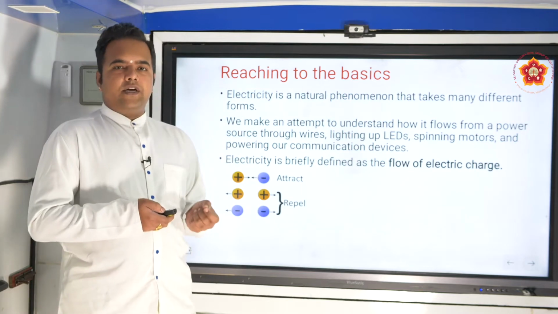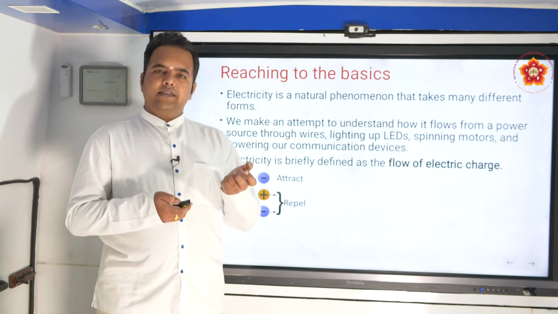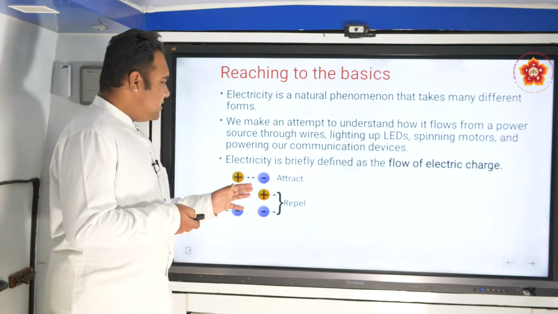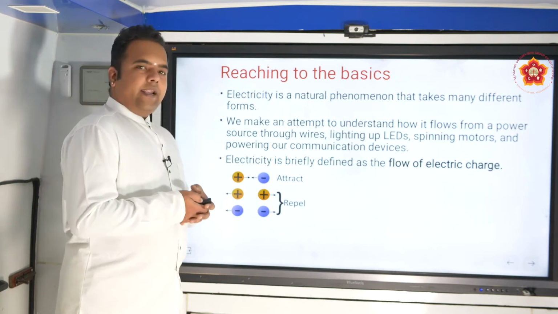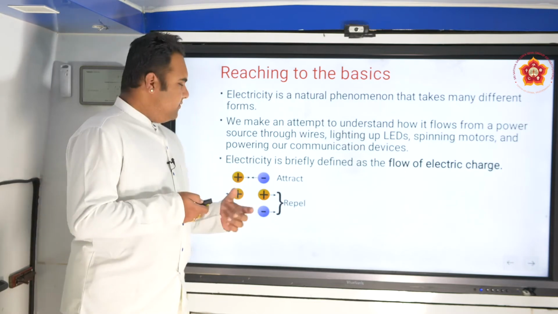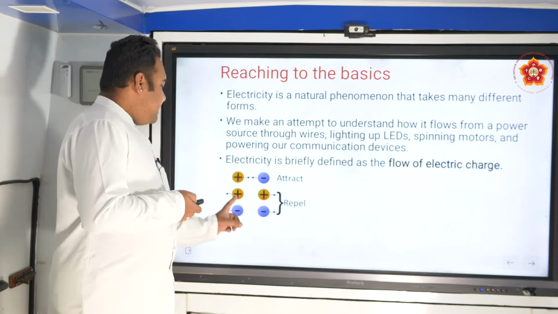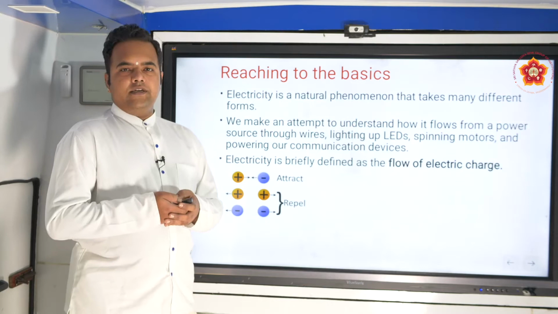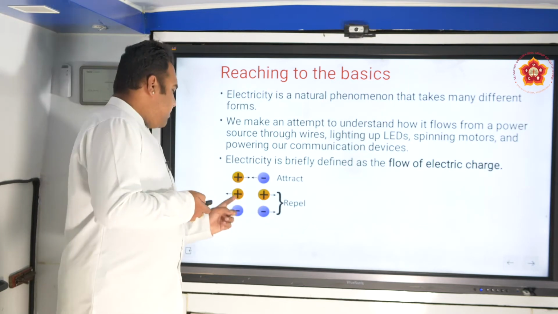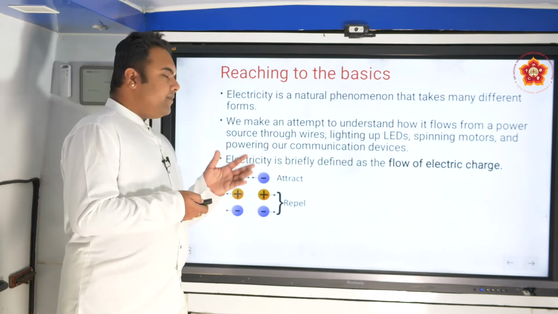When we talk of charges, there are two kinds, positive and negative. Positive charge is deficiency of electrons and negative charge is excess of electrons. This is how pictorially we would like to show how charges repel or attract. When we study properties of charges, we see that unlike charges attract, and like charges repel. If there are two unlike charges, they attract. If there are two like charges, for example positive and positive or negative and negative, there is a repulsion between them.